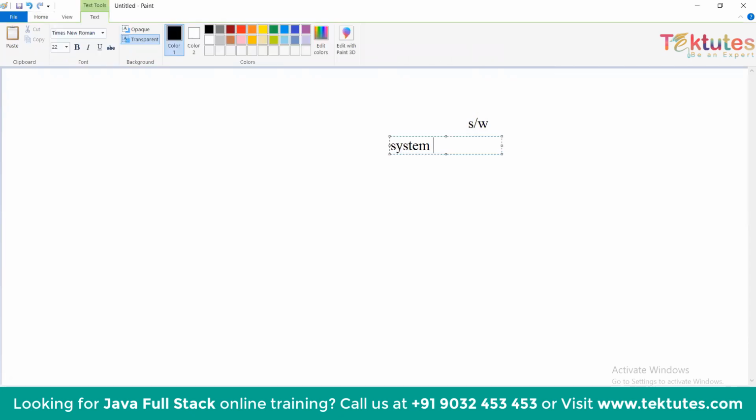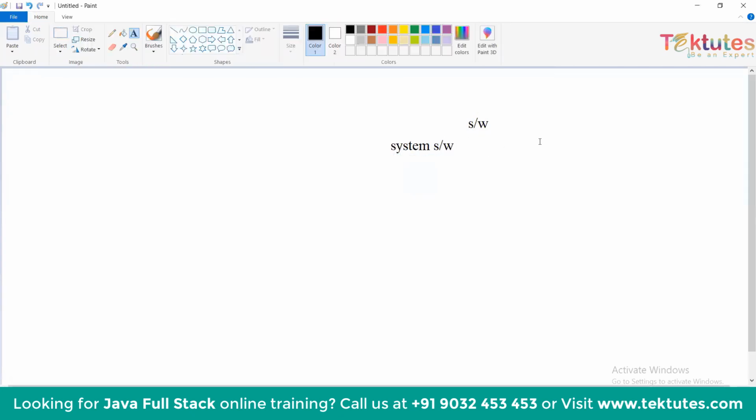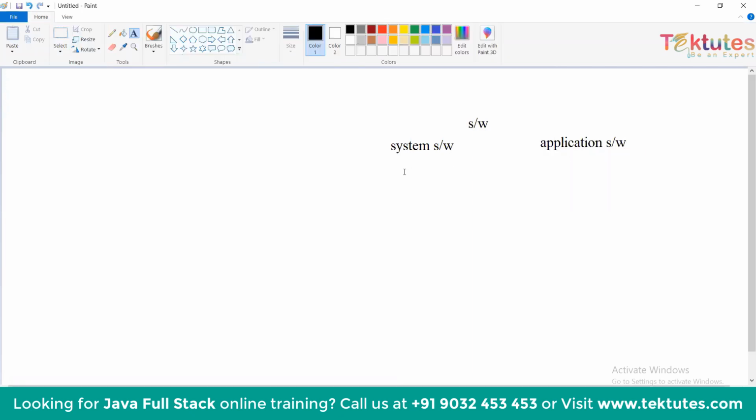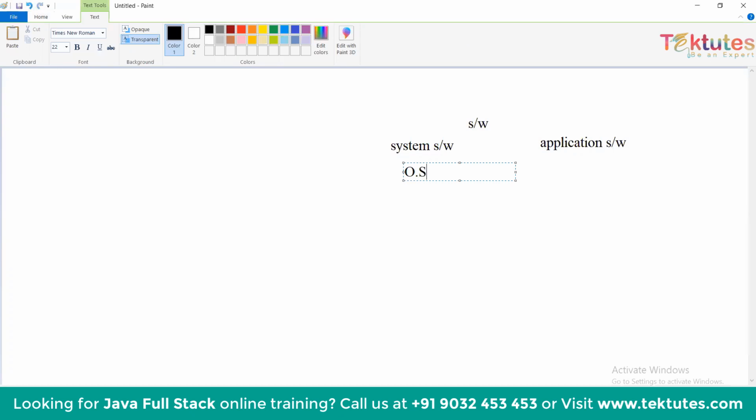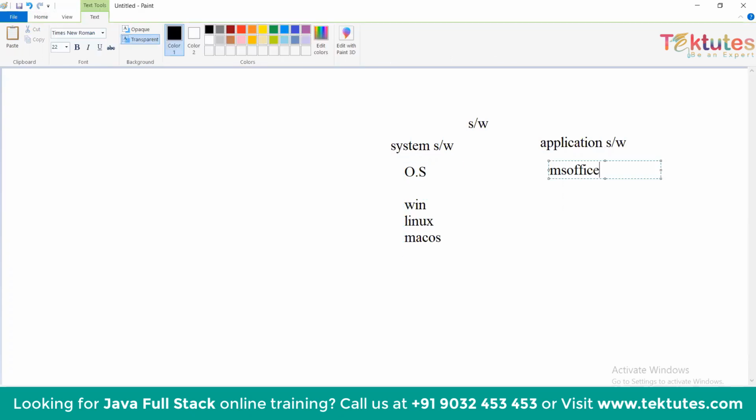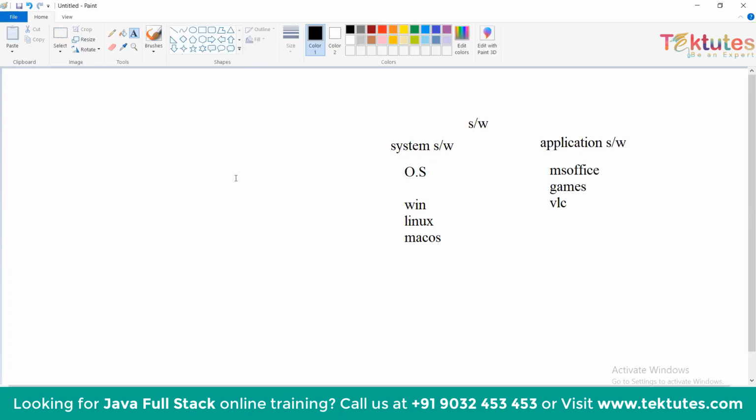Software can be of different types, system software and application software. System software means operating systems, which consist of Windows, Linux, and Mac OS. Application software means MS Office, the games we play, the VLC we use, Skype, or any software we are using in a system, known as application software. To develop this software, we need to learn a language.